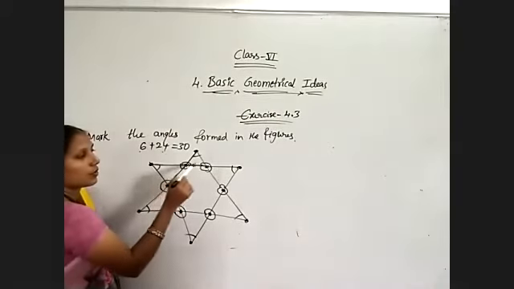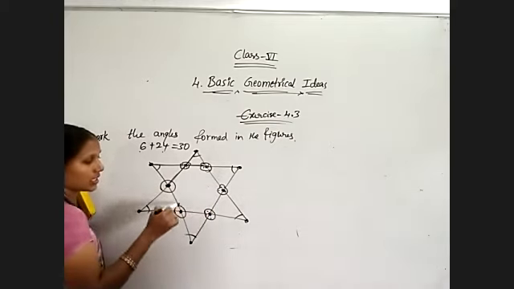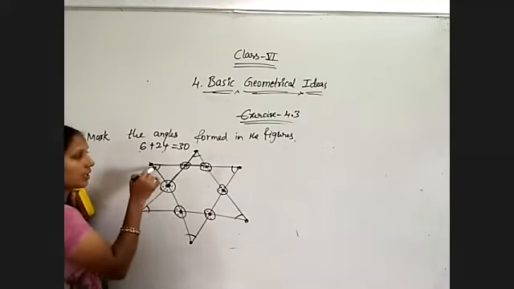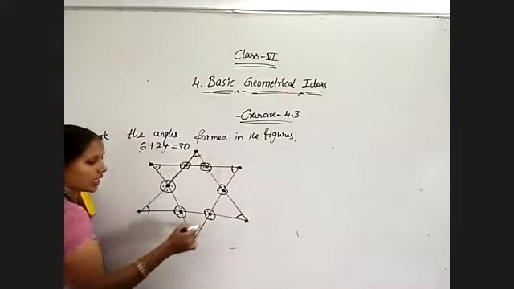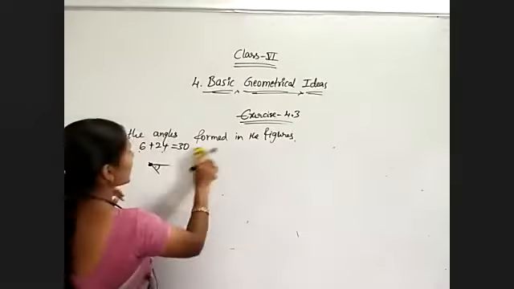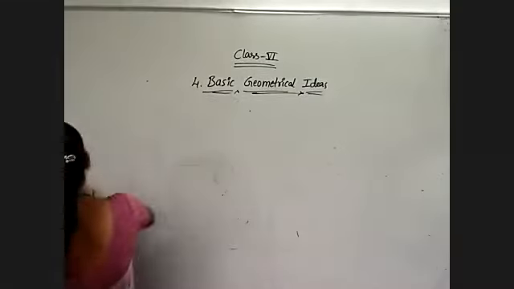1, 2, 3, 4, 5, 6, 7, 8, 9, 10, 11, 12, 13, 14, 15, 16, 17, 18, 19, 20, 21, 22, 23, 24, 25, 26, 27, 28, 29, 30. Understood? So this is the way of writing the angles in different ways, and what are the different parts of the angles we have discussed now.